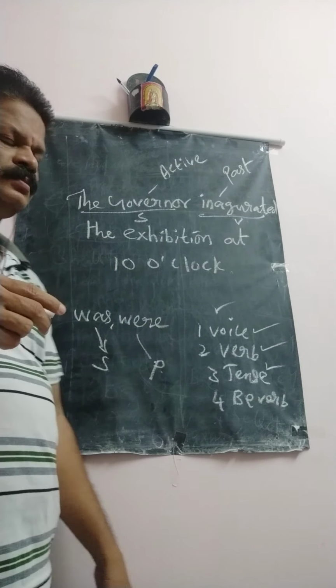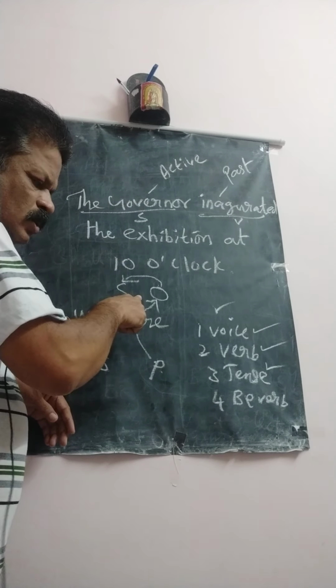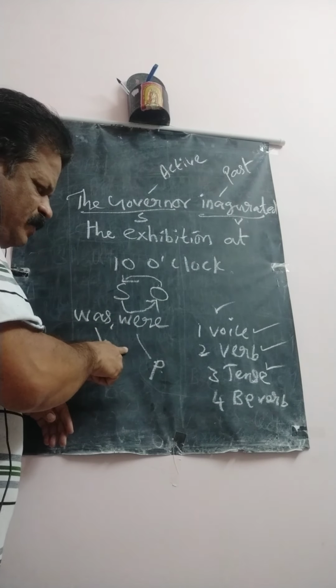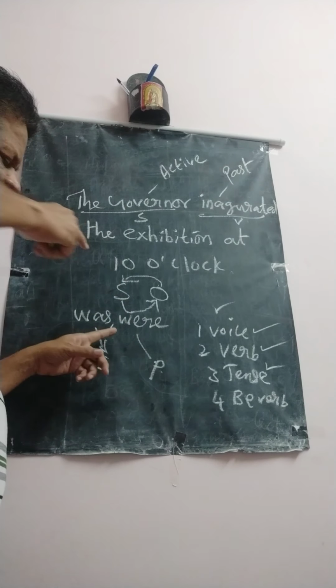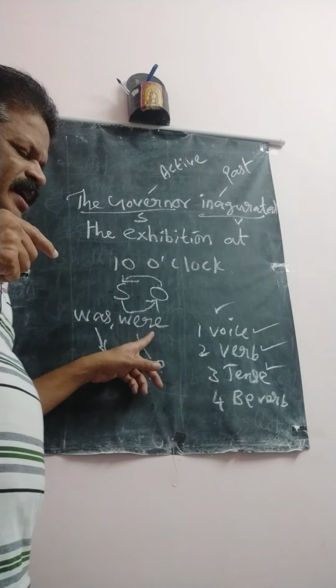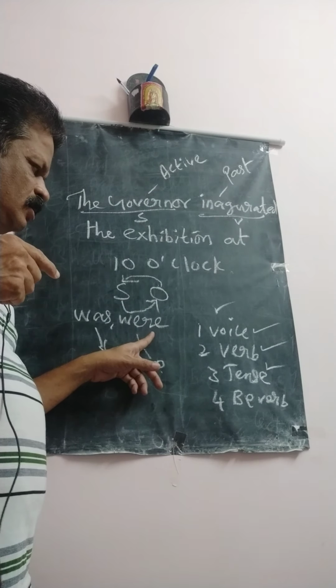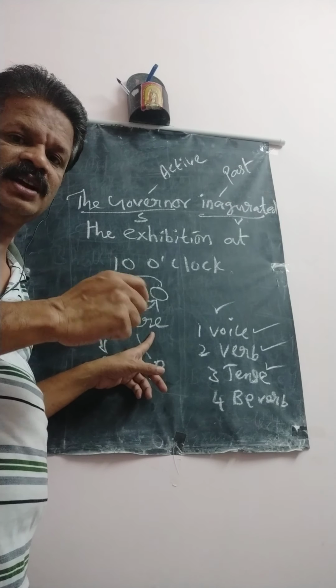Here we have selected the general rule and we have selected be form verbs, but among these be form verbs you find two verbs, was and were. You can ask a question: which verb can we use, was or were? As per the number of the subject. What is the number of the subject?